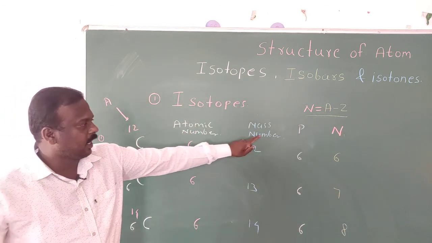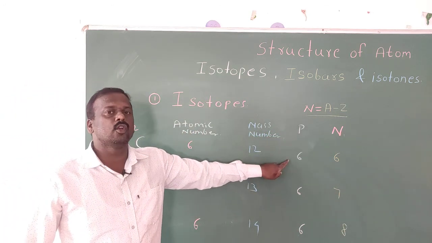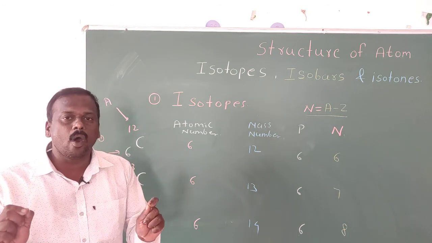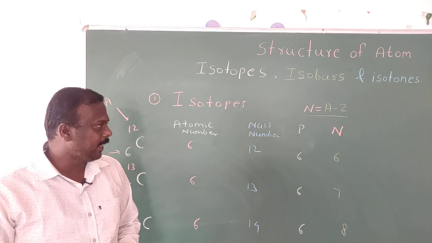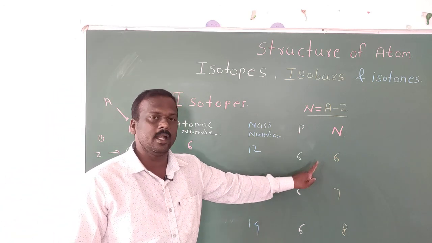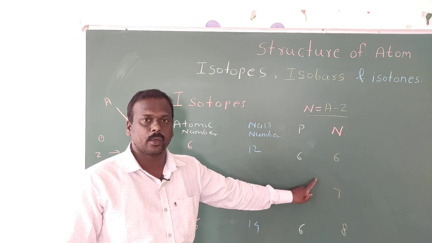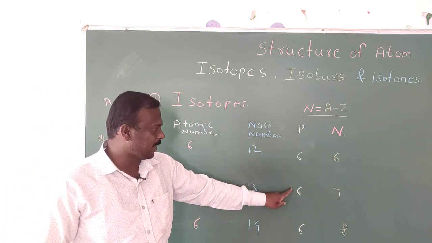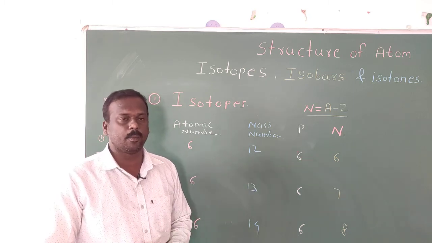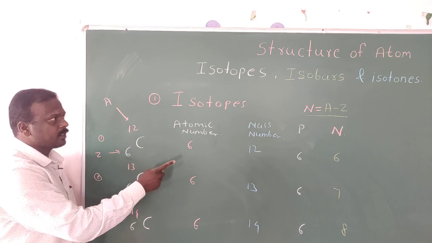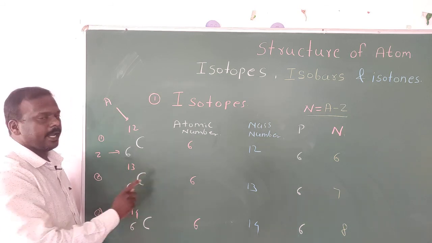Here we can conclude another thing: isotopes of all elements have the same number of protons but a different number of neutrons. Understand? Okay, so never forget, in isotopes the number of protons is the same but the number of neutrons is different. In the first carbon 6 neutrons, in the second carbon 7 neutrons, in the third carbon 8 neutrons.